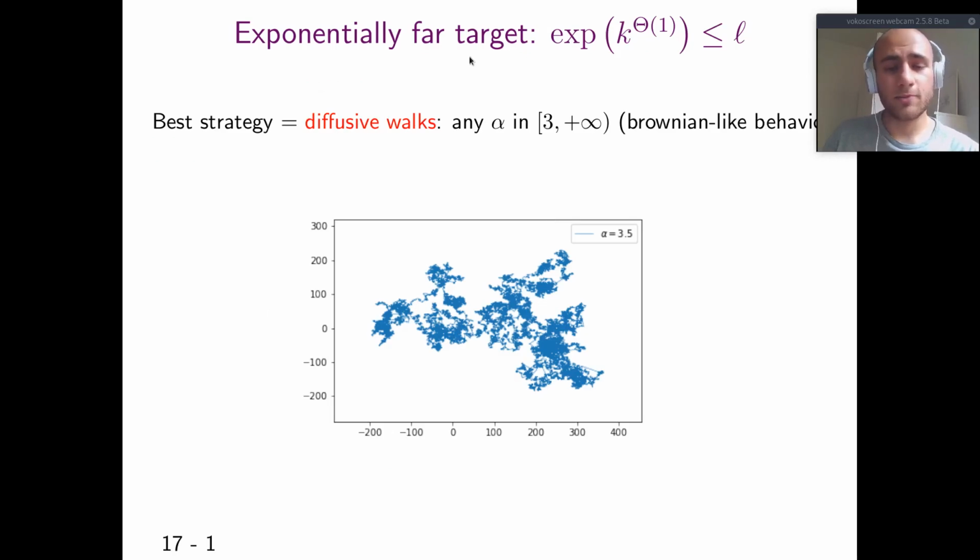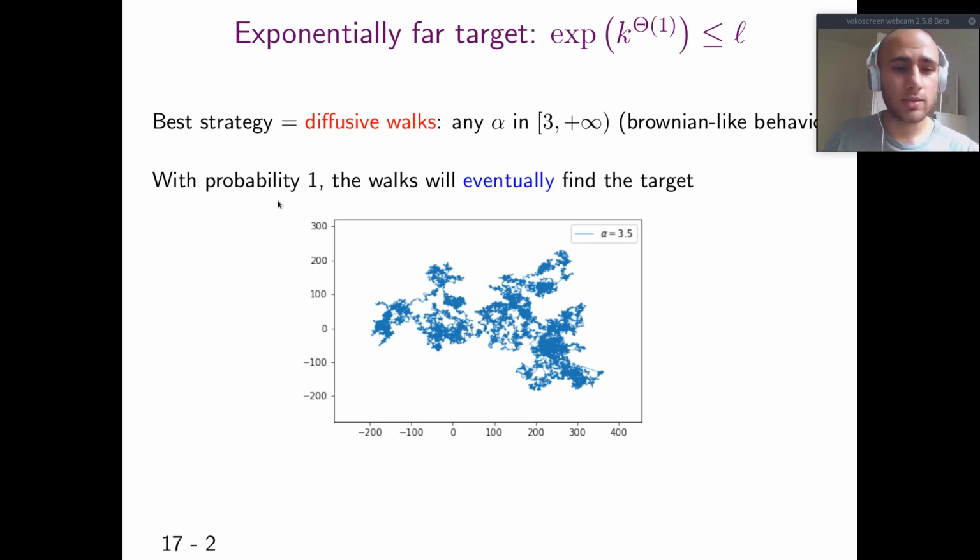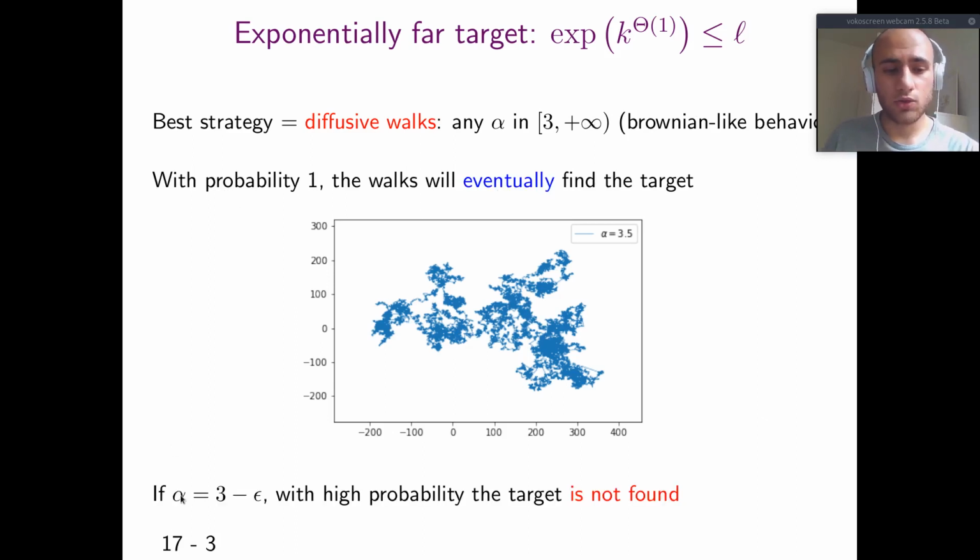In the case of an exponentially far target, actually we can just choose an alpha that is at least 3 and have a diffusive walk, which is very similar to a Brownian motion. The process is recurrent, so with probability 1 the walker will eventually find the target. But we also remark that if we choose alpha that is less than 3 by a constant, then with high probability the target is not found at all.